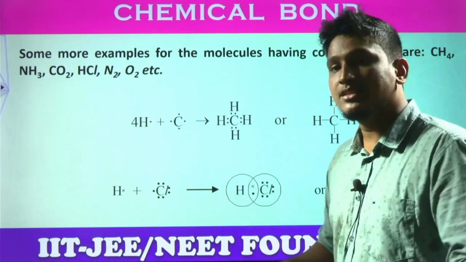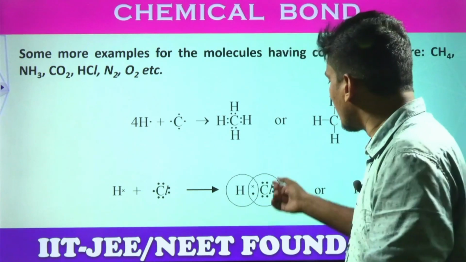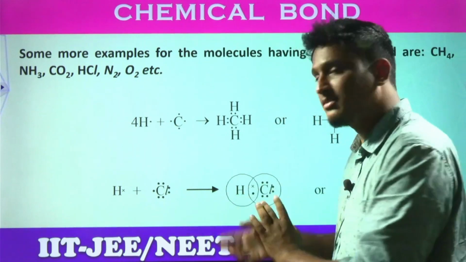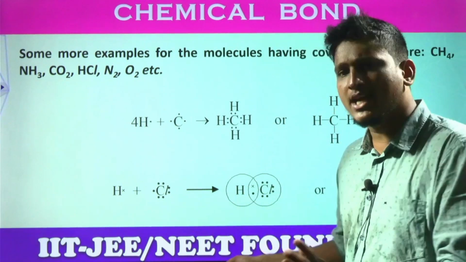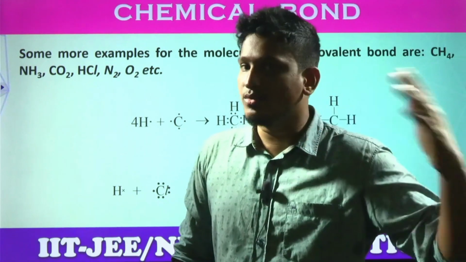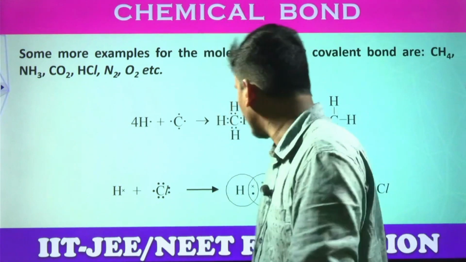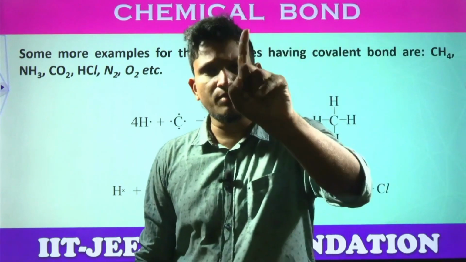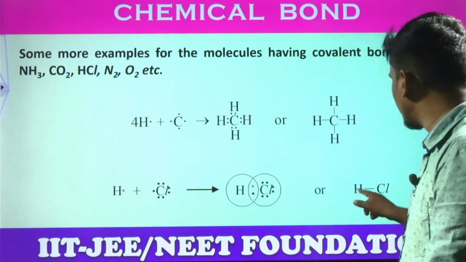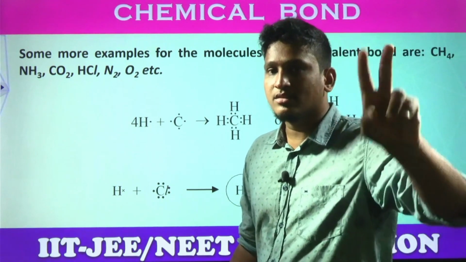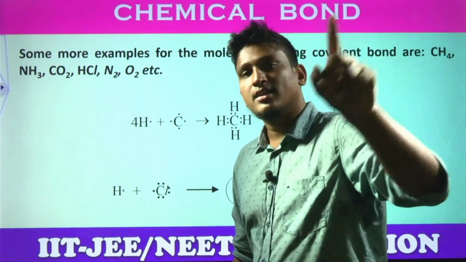Now, hydrogen gets helium configuration and chlorine gets argon's configuration. Got the clarity, students? Both are getting stabilized. Understood? Do they get any charge? No, they won't get any charge in covalent compounds. Why? Because there is no losing and no gaining happening here. So, how many bonds are there between hydrogen and chlorine? They share 1 pair of electrons, so 1 bond. Look at the representation, H-Cl. A bond is made up of 2 electrons, and in these 2 electrons, 1 electron belongs to 1 atom, the other electron belongs to the other atom.